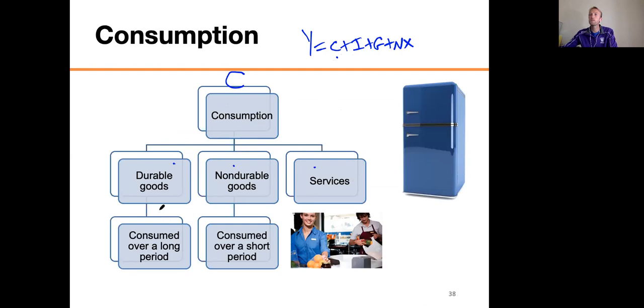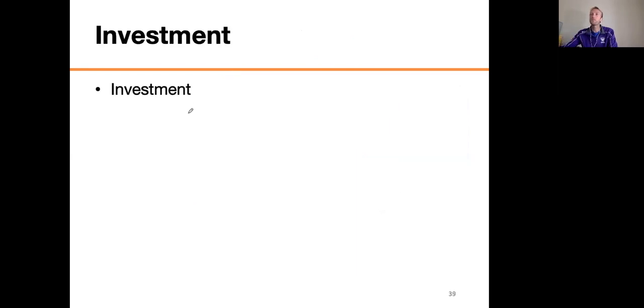Durable goods, what's a durable good? Consumed over a long period. A refrigerator, that's a durable good. Non-durable good, consumed over a short period. Oranges, that Instacart brings you because you can't go outside right now. Those are non-durable goods. And then services are things like haircuts, financial advice, anything that doesn't have to do with an actual good. Okay, so investment, don't forget investment.